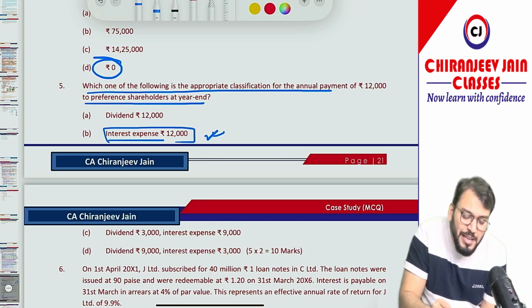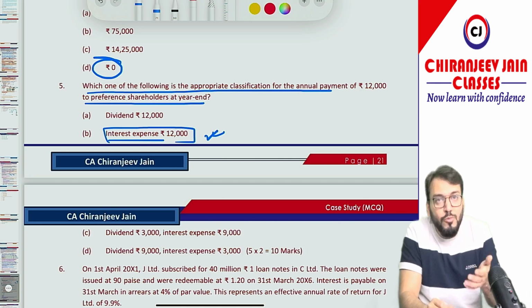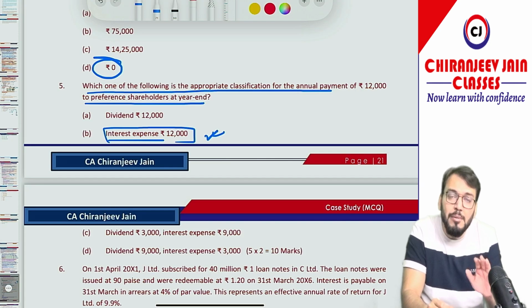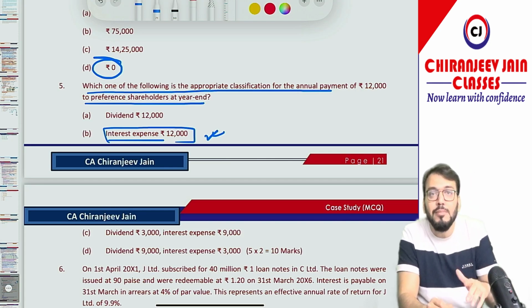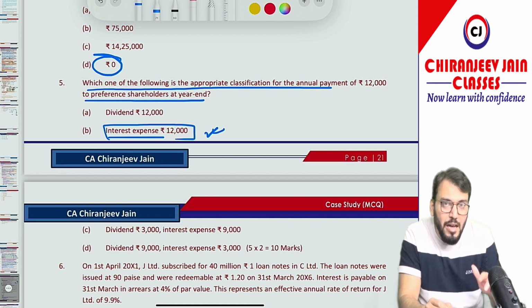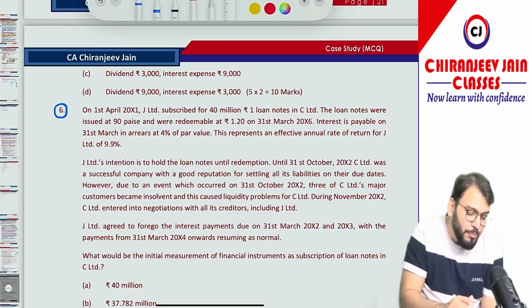But it is given annual payment, and normally interest expense is calculated by applying EIR. So we'll assume that in this case the contractual rate of interest and the effective rate of interest are the same. Therefore the contractual payment will become the interest expense. That assumption we have taken because that information has not been given in the MCQ in the above para. Got this point? Yes sir. Come to point number 6.